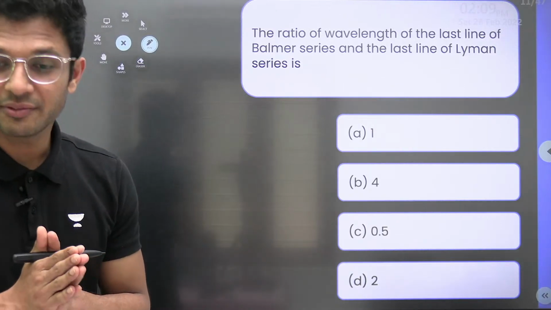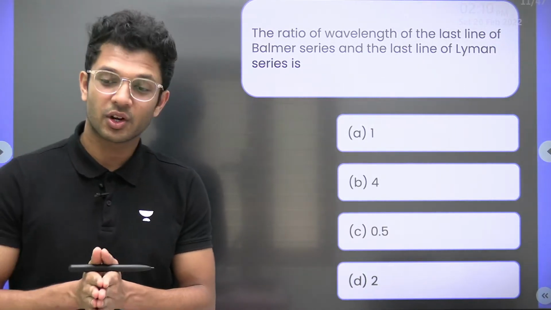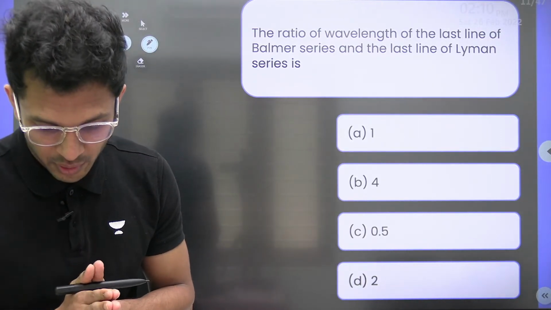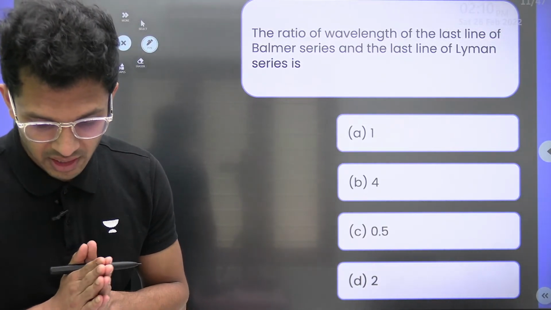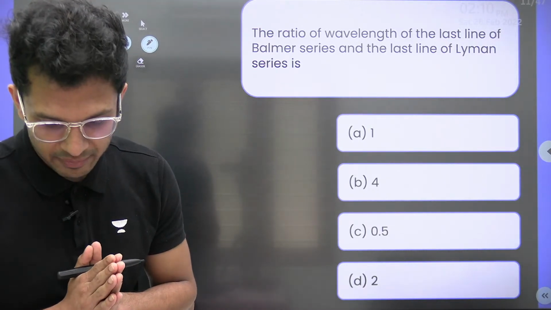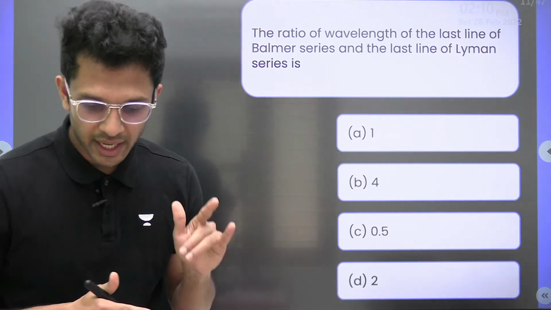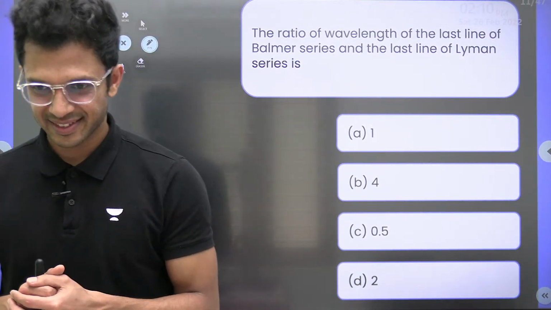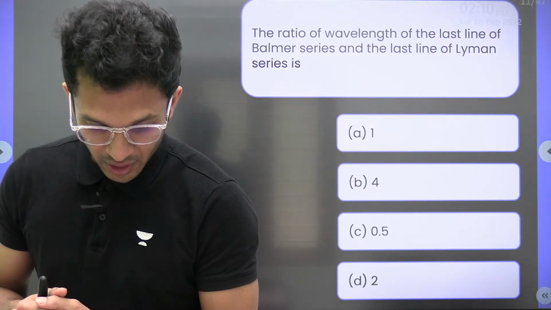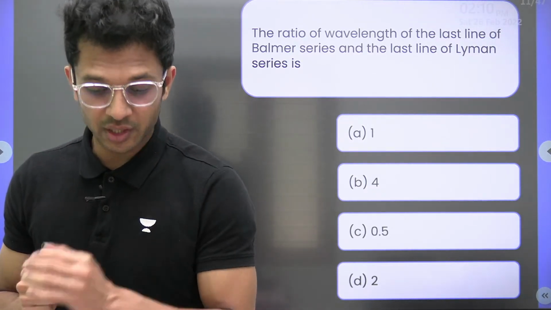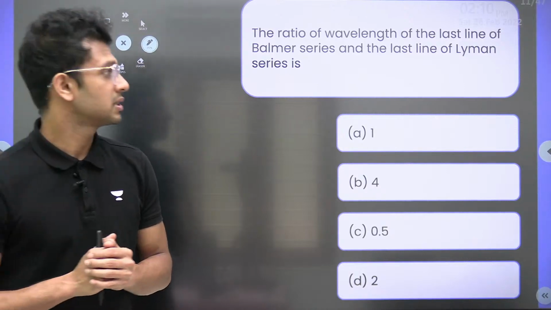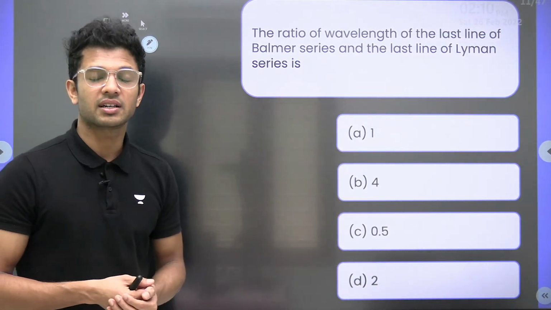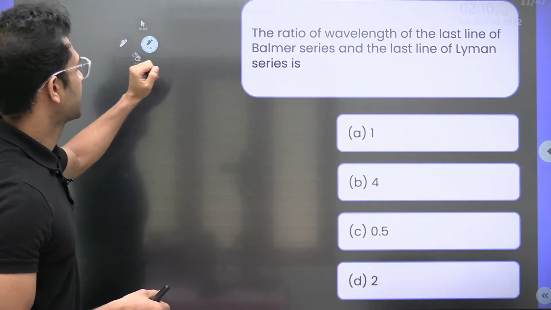Okay, I can see 2 people already with answers. Correct or not, we will decide by doing it together. Saloni, good afternoon. Mithilesh, B. Kathyaini, B. Then who else do we have? Ria is also going with option B. So many of you are going with option B. Let's see whether option B is correct or we have some other option as the correct one for this particular question. Here it goes.